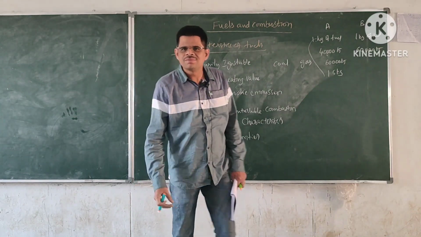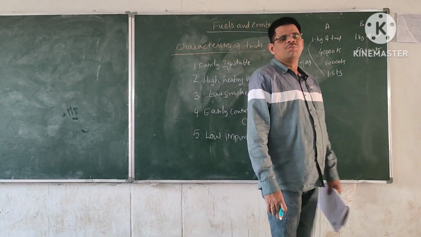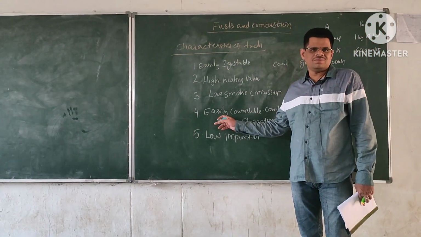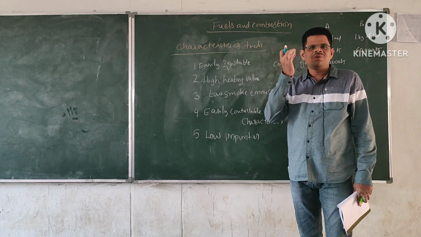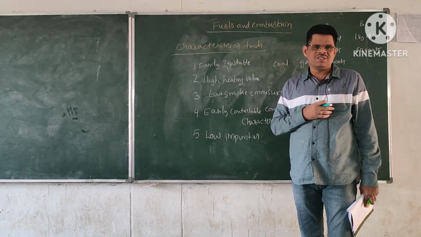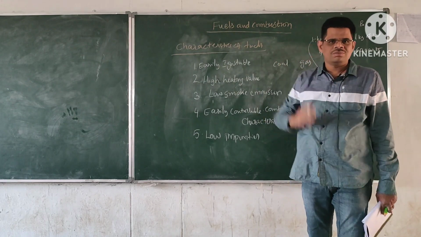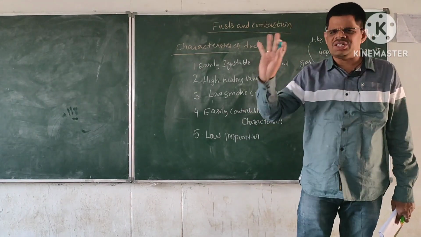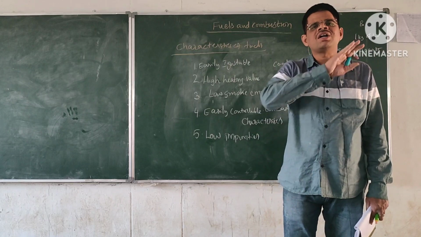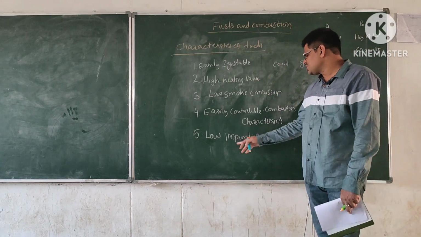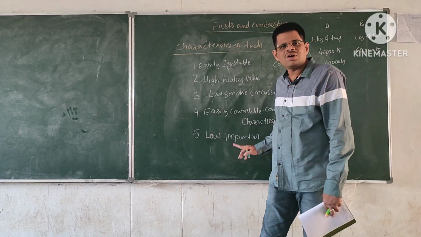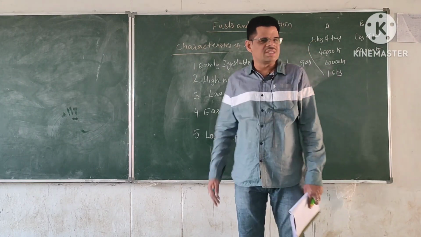Ash is left, right? So if there is ash, what does that mean? Every fuel will have a certain amount of ash or impurities, which has no heating value. Simply it goes off as a waste. So which is not desirable. So as far as possible, any fuel should have low quantities of impurities.